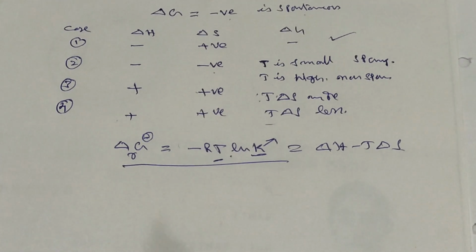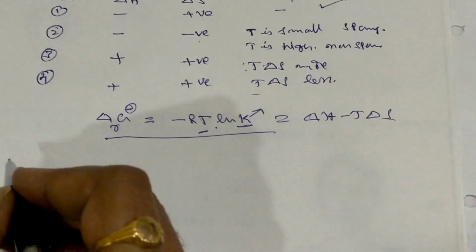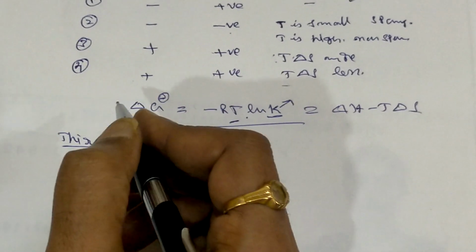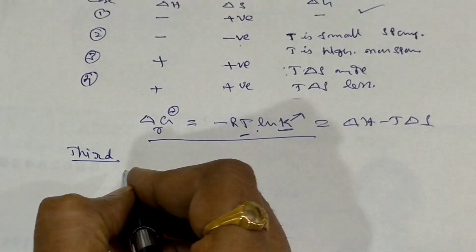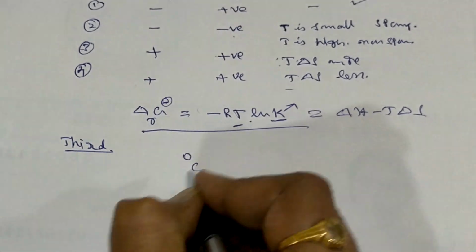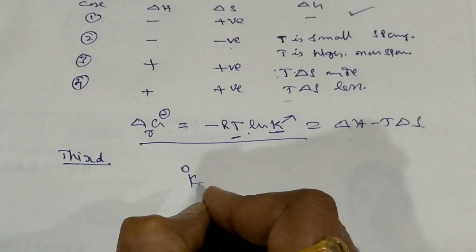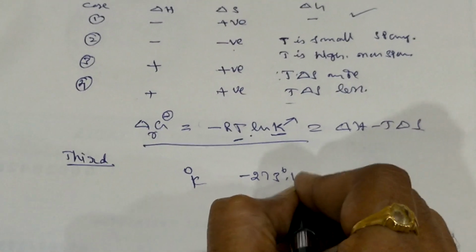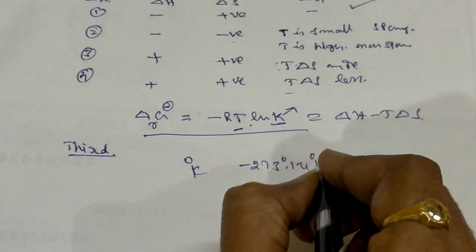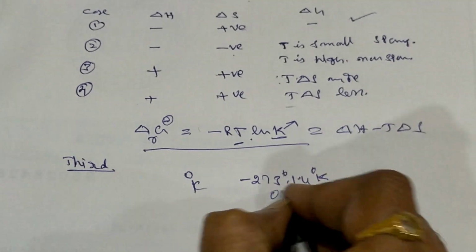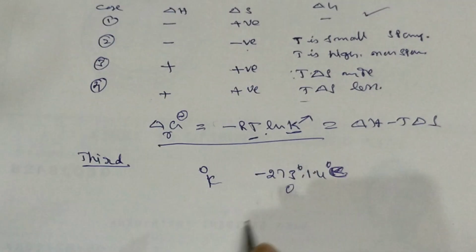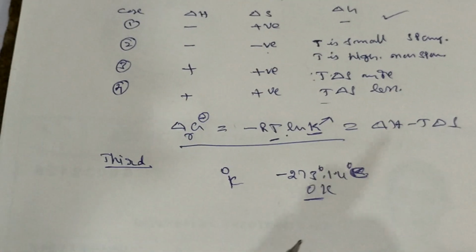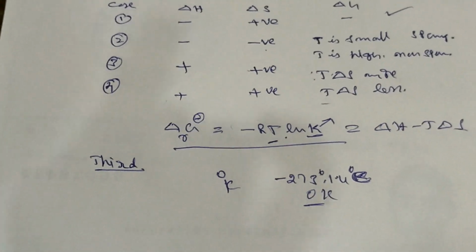And the last one also we will complete today. That is very simple: the third law. What is the third law? The third law is very simple, but has less practical use. At absolute zero, that is 0 Kelvin, which is minus 273.14 degrees, the entropy is 0 for a crystalline substance.